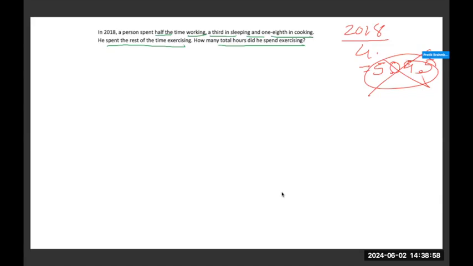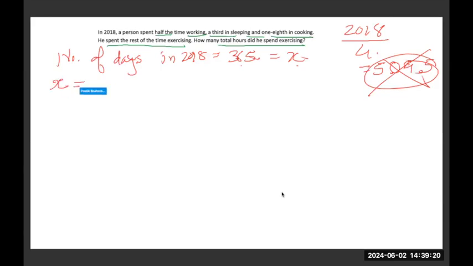The number of days in 2018 will be 365 days. If I assume that to be X, I'm saying 365 days is X. I don't want to get into calculation yet. So the total number of days, which is X, will be equal to X by 2 on working plus X by 3 on sleeping plus X by 8 on cooking plus A, the time spent on exercising.